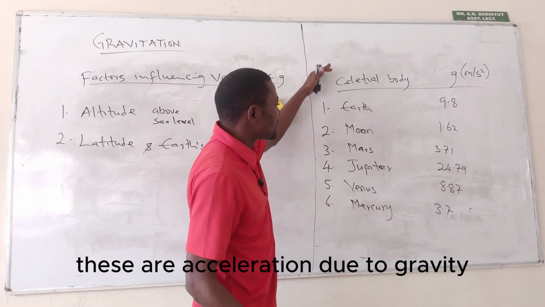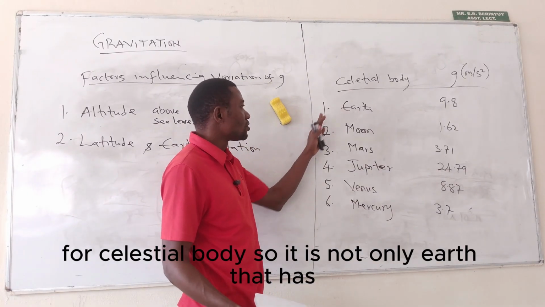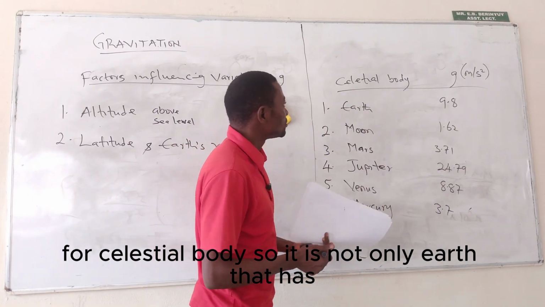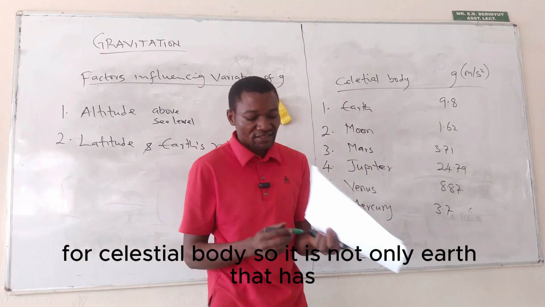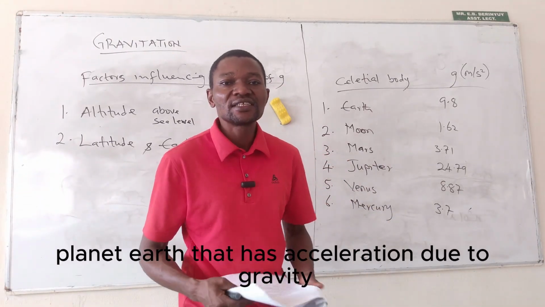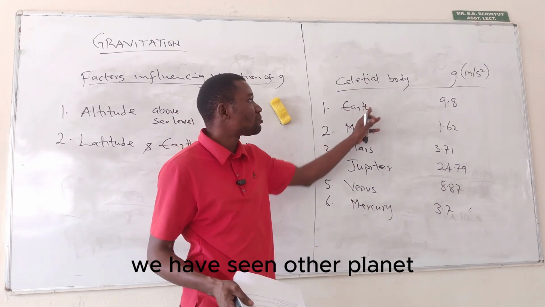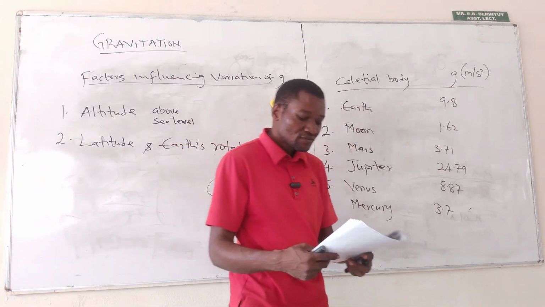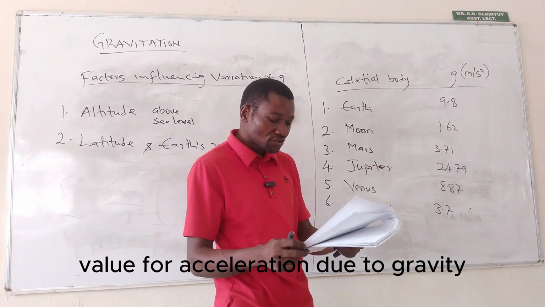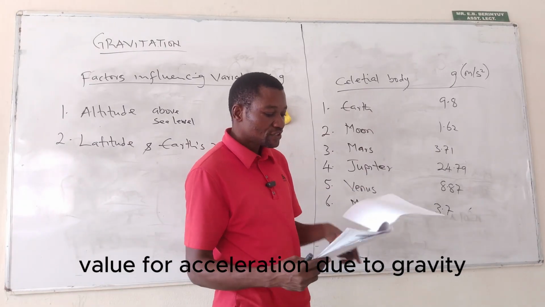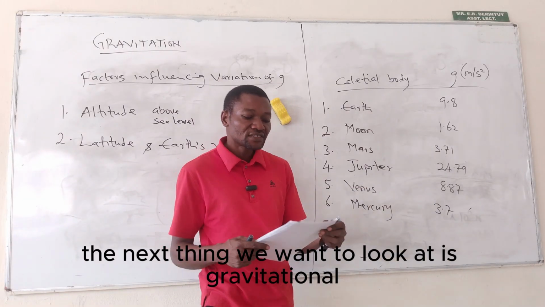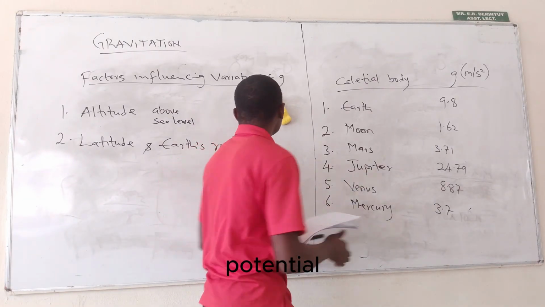So these are acceleration due to gravity for celestial bodies. So it is not only planet Earth that has acceleration due to gravity. We have seen other planets and their various values for acceleration due to gravity. The next thing we want to look at is gravitational potential.